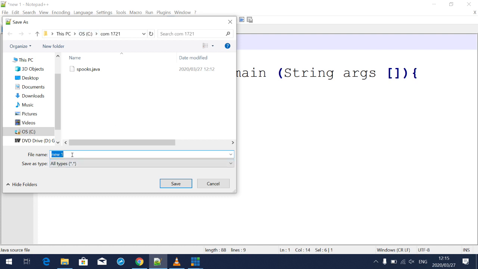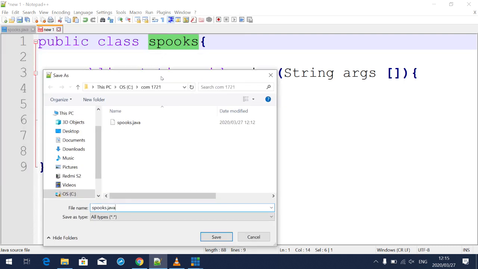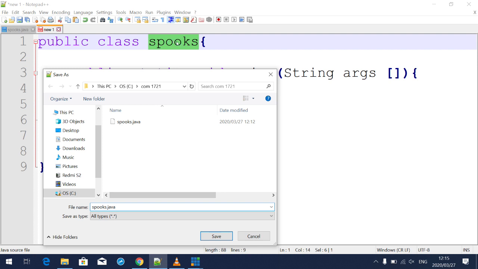So what I can do now is write spokes dot Java. Why am I writing spokes.java? Because my class name is spokes. If you change your file save name here and write something else, the compiler will not understand. And guys, when you save, if you write .java here, make sure that the save as type is all types, and then the file name should end in .java. Please listen to me, because if you don't do that, your programs will not run.